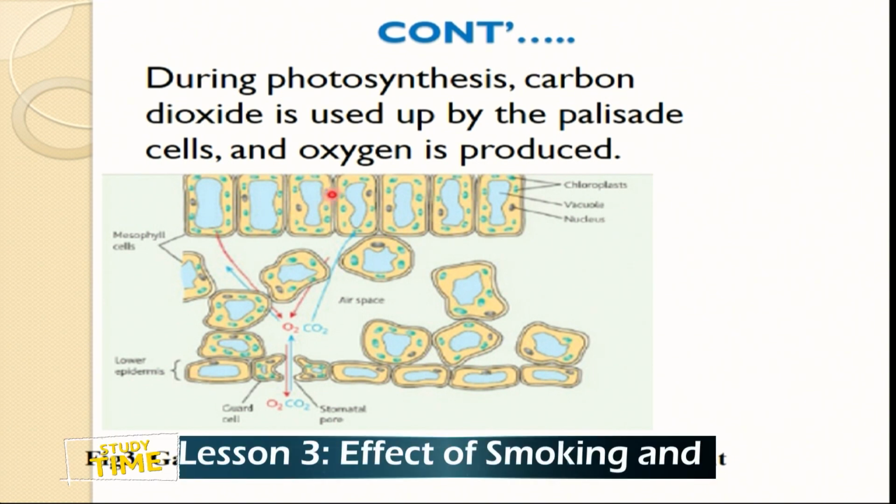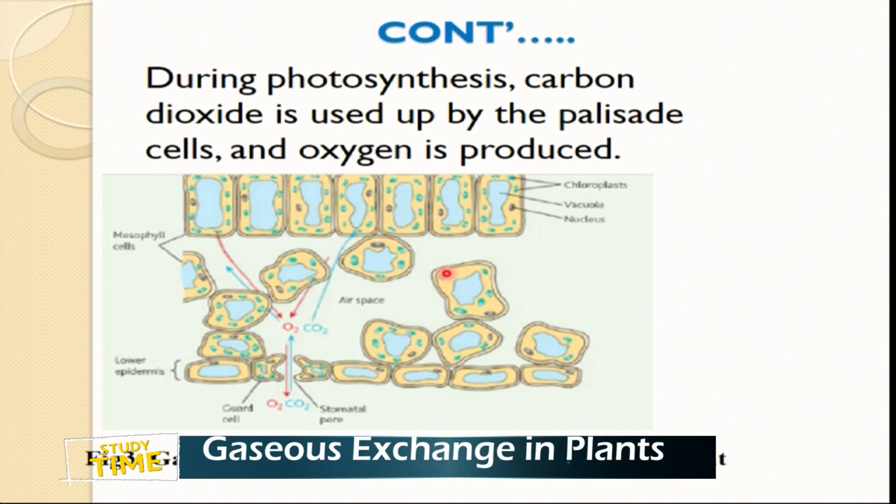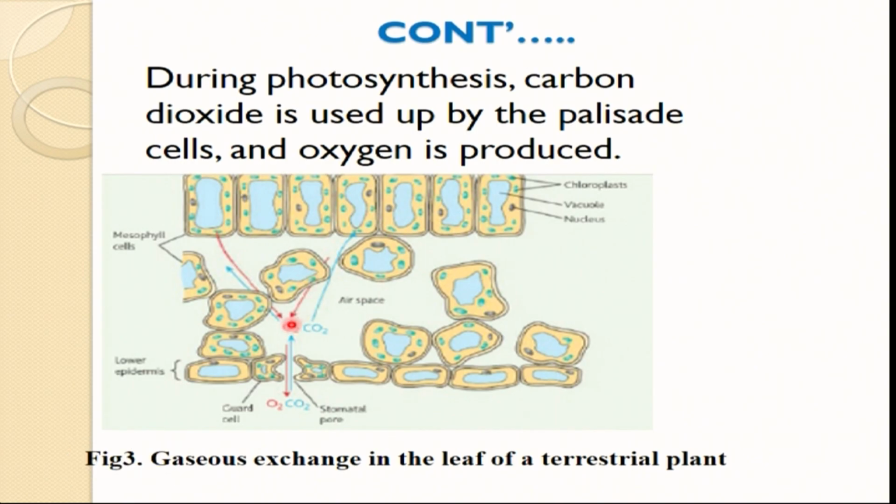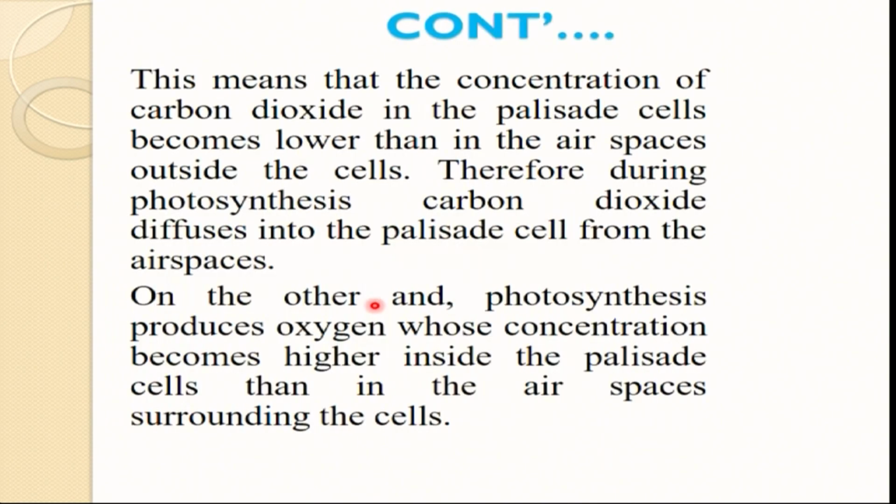So this shows the internal structure of a leaf and how gaseous exchange takes place. You see the arrows. The red ones show oxygen leaving the leaf as a byproduct, but carbon dioxide is diffusing into the leaf through pores called stomata, as the guard cells open, and is stored in the airspace to be used as a raw material for photosynthesis.